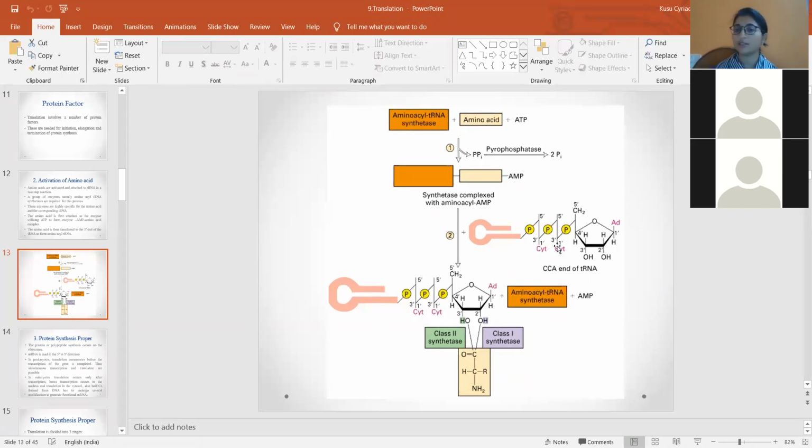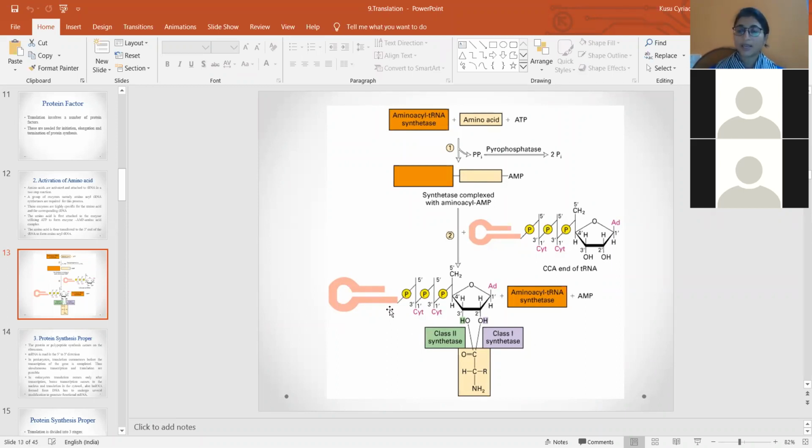Once the amino acid is transferred, the tRNA becomes the aminoacyl tRNA. This entire step is called the activation of the amino acid and the formation of aminoacyl tRNA. This is how the amino acid gets attached to the tRNA.